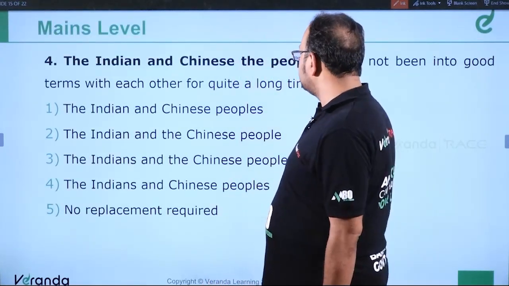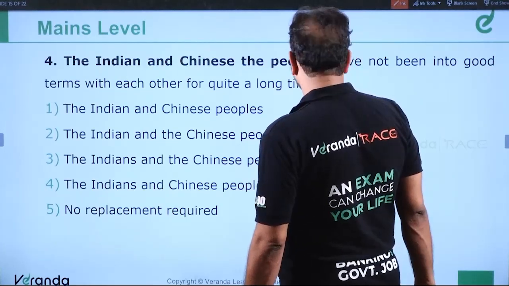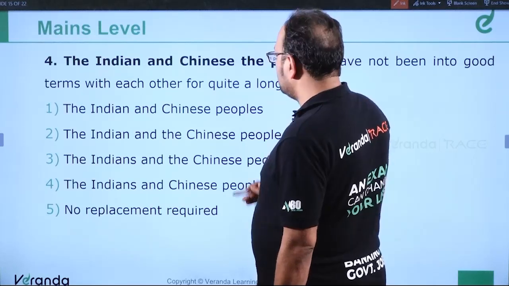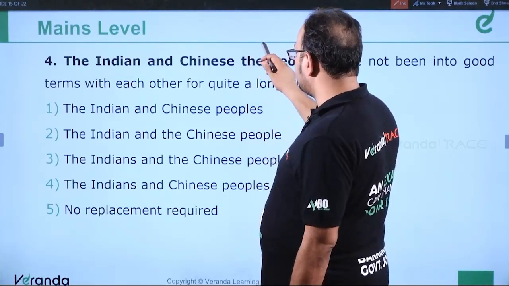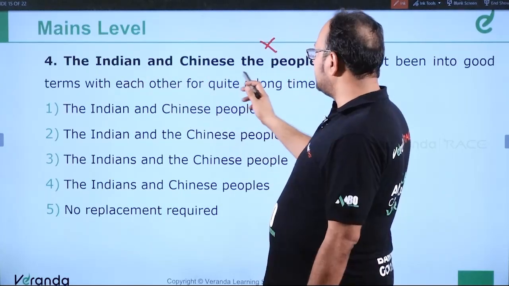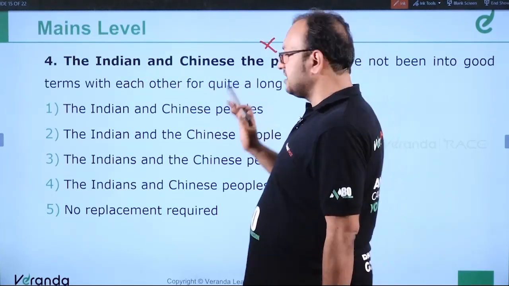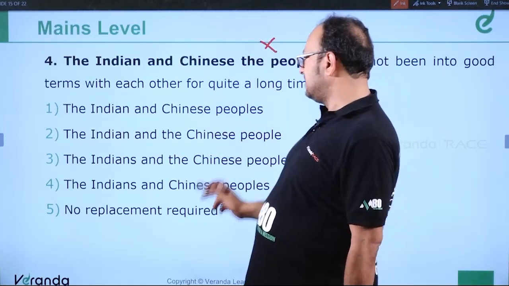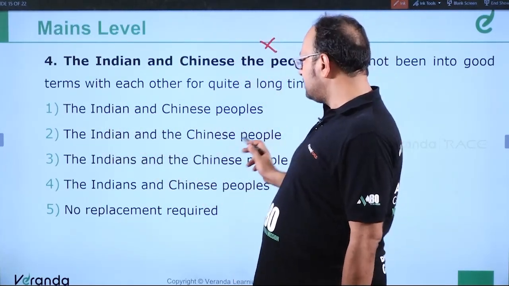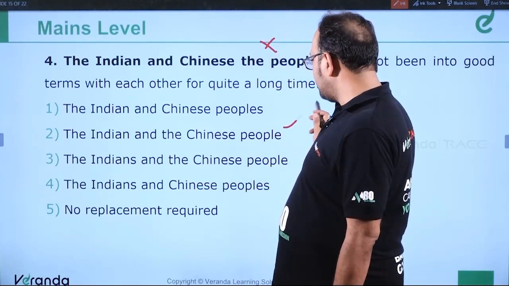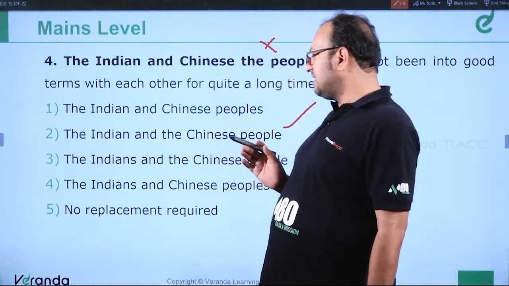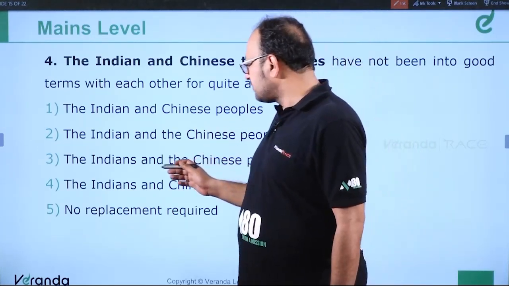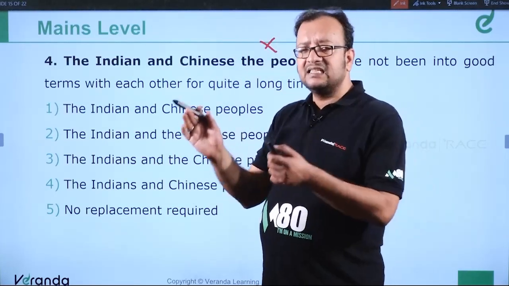The Indian and Chinese, the peoples, have not been into good terms with each other for quite a long time. Okay, so let us see the options. So this is 100% incorrect option because the Indian and the Chinese, the people. This is incorrect. Structurally wrong, syntactically wrong. The Indian and Chinese peoples. The Indian and the Chinese people. So this seems quite correct, but it's not the answer. I'll tell you why. The Indians and the Chinese people. So we are talking about the Indian and the Chinese people.